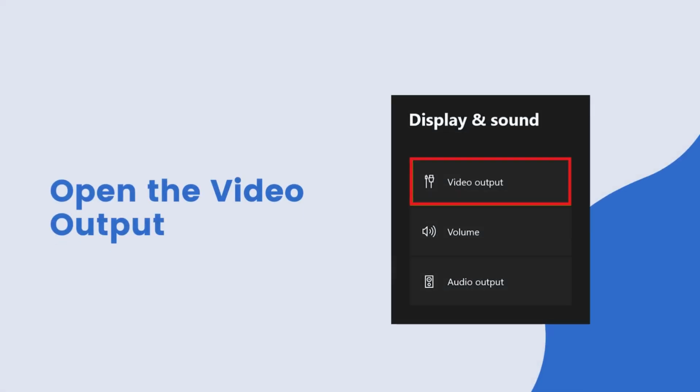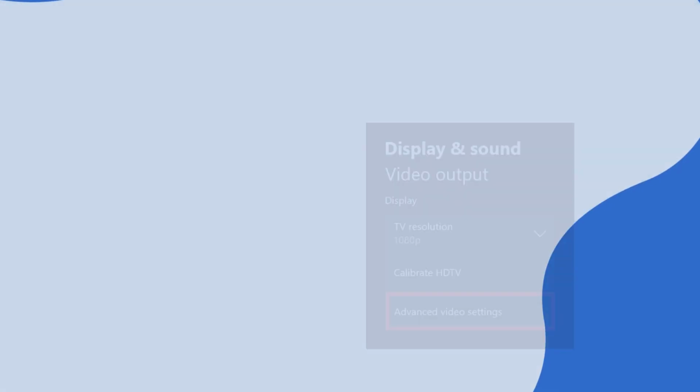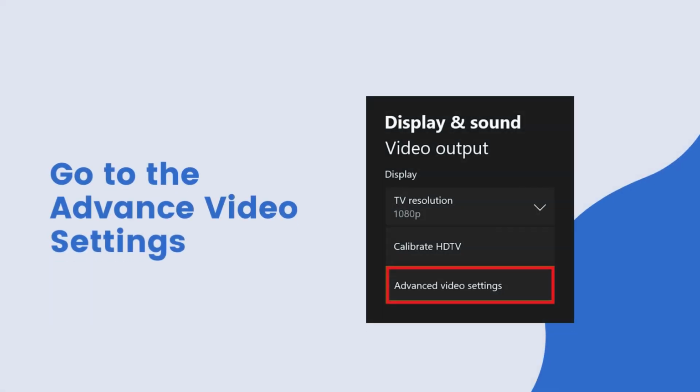Go to Video Output. Select the TV resolution option. This may also show up as just resolution. If you don't see the resolution for your display, go to Advanced Video Settings.